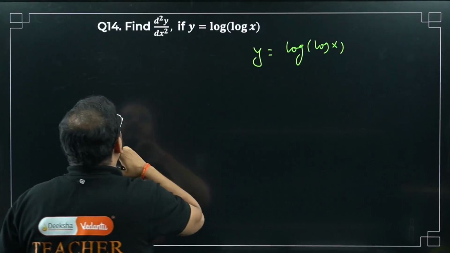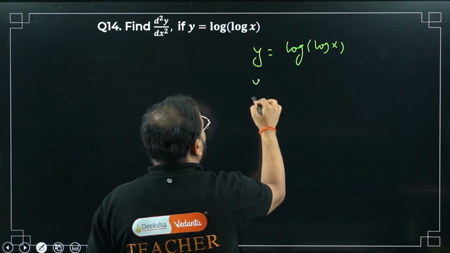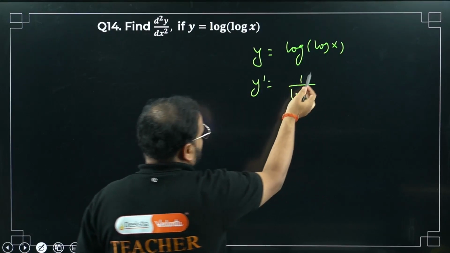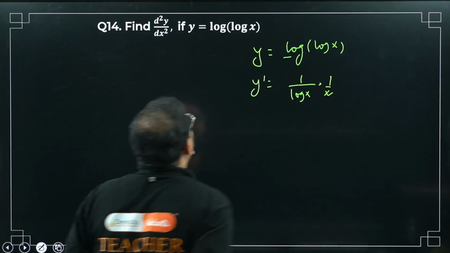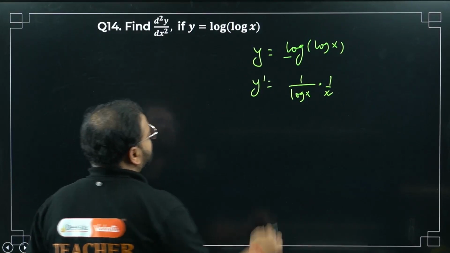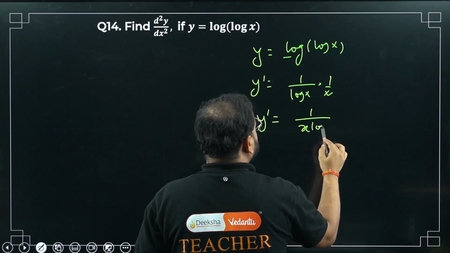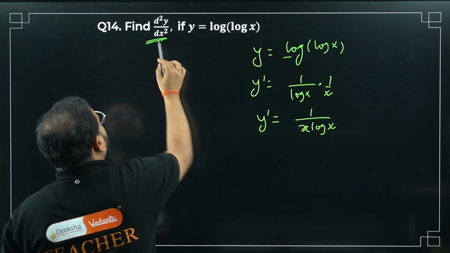Okay. So how can we solve it? I have to take log 2 times. Please check. y dash will be what? 1 upon log x. This is for the first log, right? Second log, what am I going to get? 1 upon x, right? So y dash is 1 upon x log x. Is this the final answer? No. They're asking for the second order derivative again.